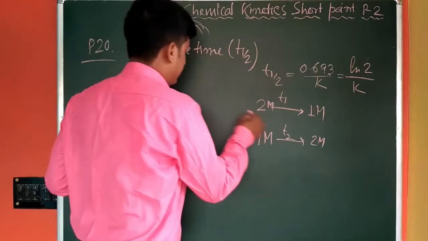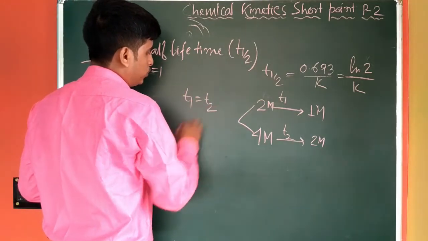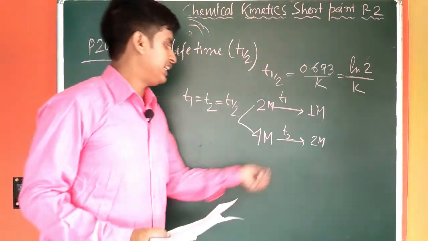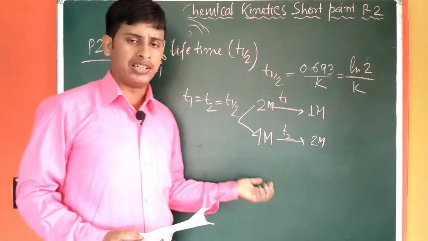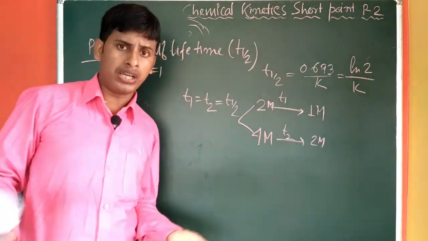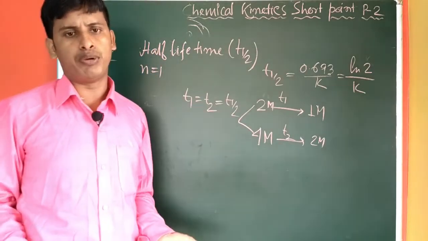So it is evident from this expression that T1 will be equal to T2, and these are all nothing but T half. So it does not depend on the initial concentration of the reactant. Whether you start with 2 molar or 4 molar, the T half of the reaction will be the same.